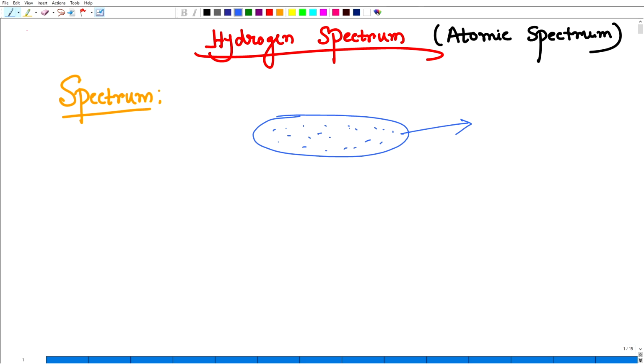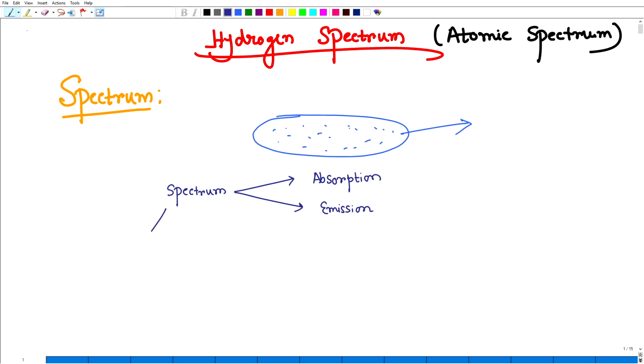Spectrum can be classified in various ways. It may be absorption spectrum or maybe emission spectrum. I will discuss this, but these are two kinds.